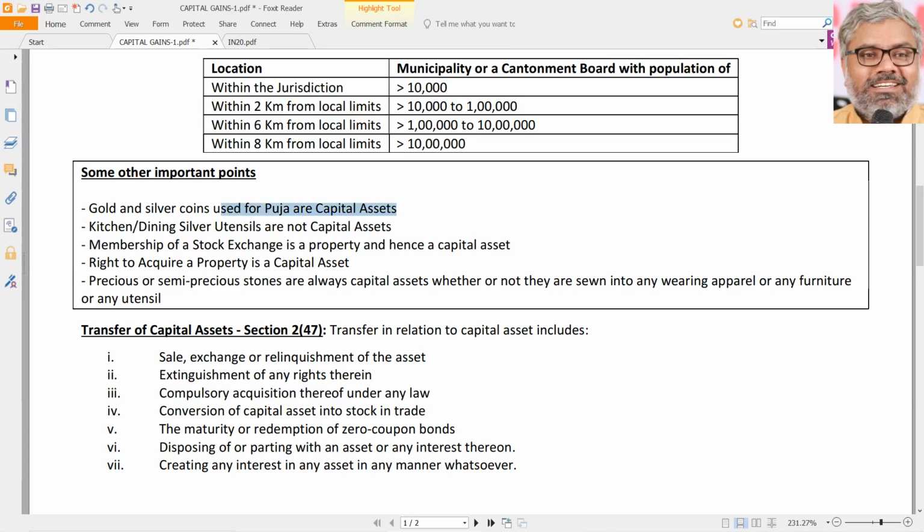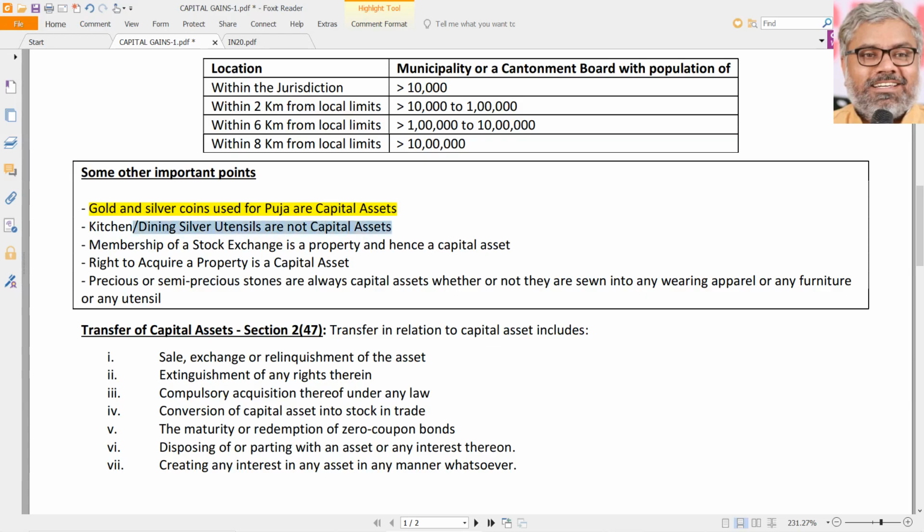Once again, these are mostly court cases, judgments. We don't need to know which case it is, but in general, we can just remember them at a broader level. Gold and silver coins used for puja are capital assets. Somebody had gold coins and silver coins which they used in their puja room to worship the gods. They sold those gold coins and said those are my personal effects. Court said no, those are capital assets. The transfer of them will be taxable.